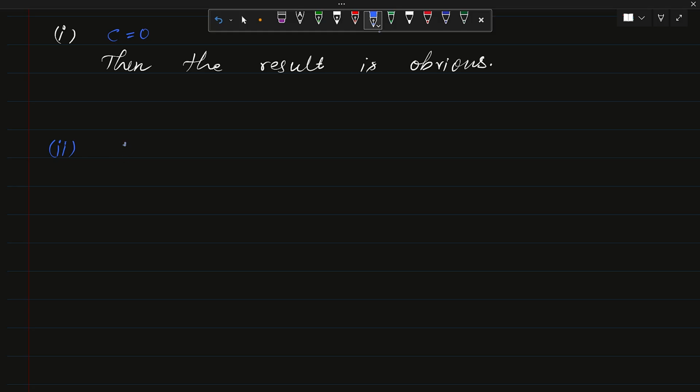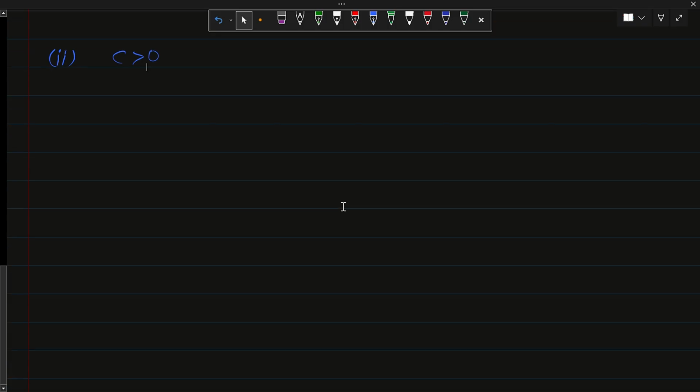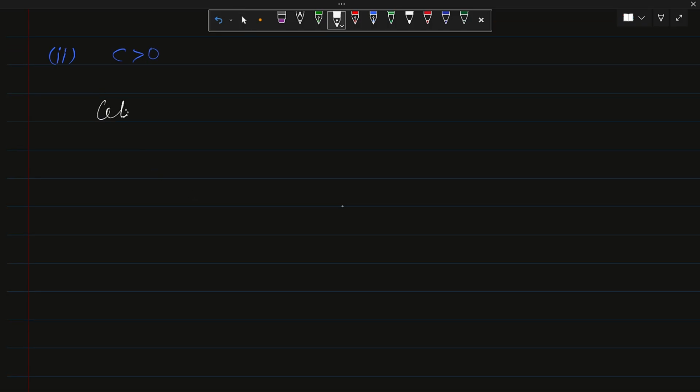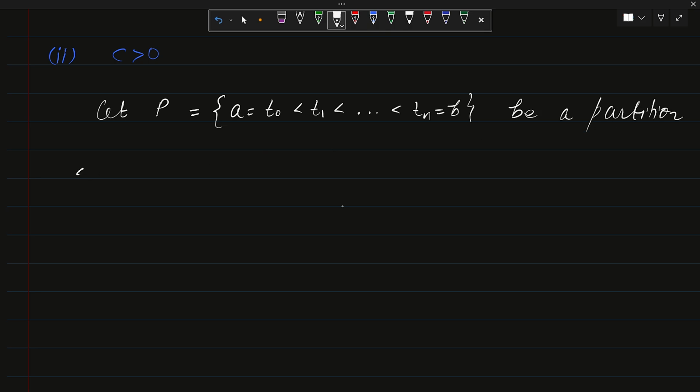Now we are considering c greater than 0. So for this case we are considering a partition P. So let P, that is a equal to t naught less than t1 less than dot dot dot less than tn equal to b, be a partition of the interval a comma b.